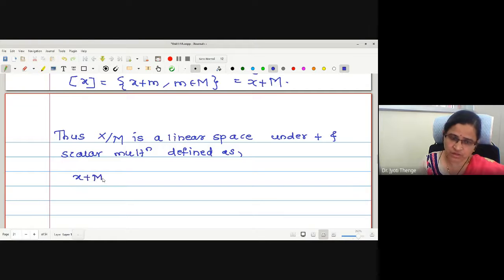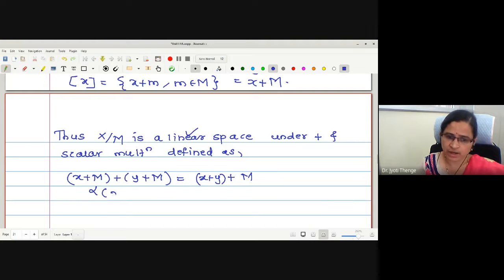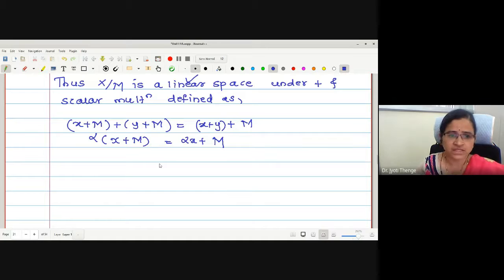I am just making you recall. X plus M plus y plus M, if these are the two elements of the linear space, then how is it added? X plus y plus M. Right? Yes, ma'am. What is scalar multiplication? This is alpha x plus M.